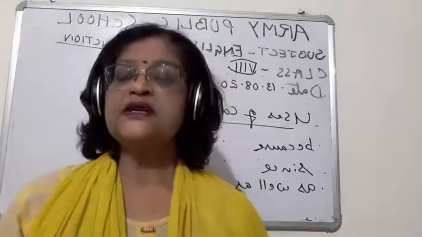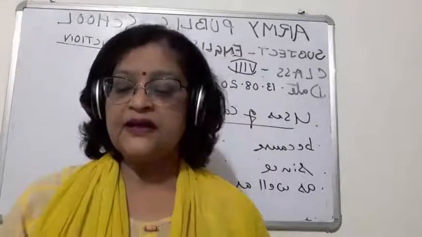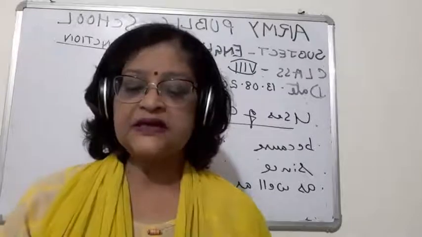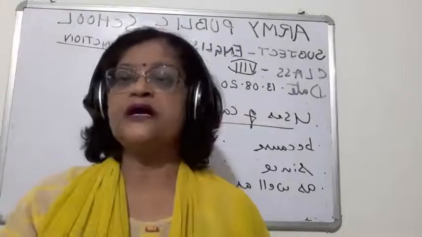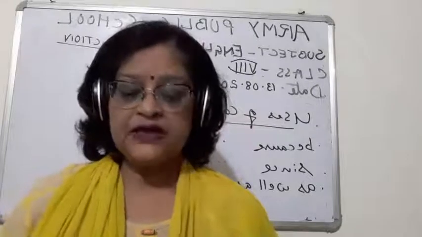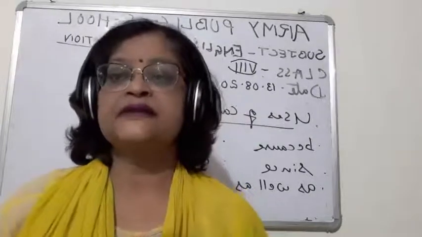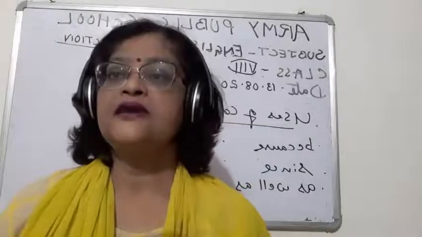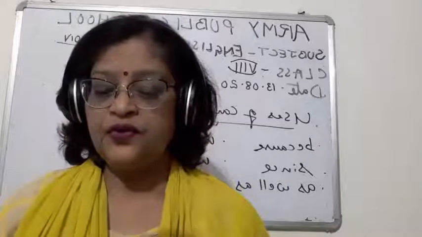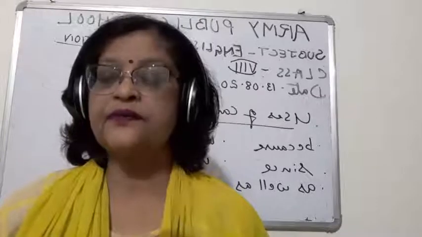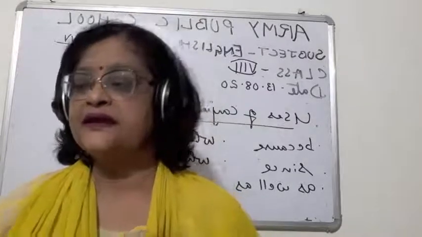Here you can use both conjunctions, whereas or while: Rama was of cool nature, whereas Lakshman was aggressive. Now either or.